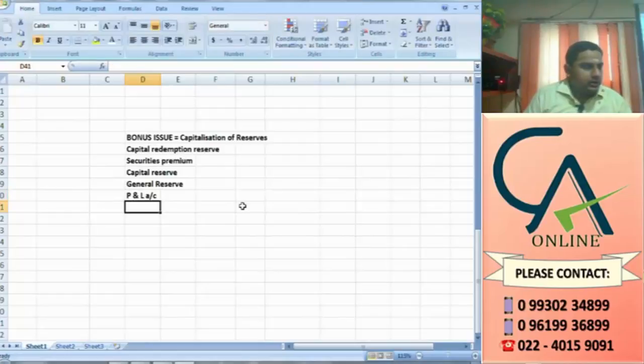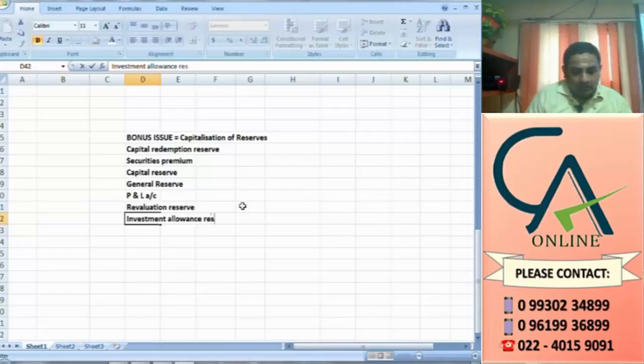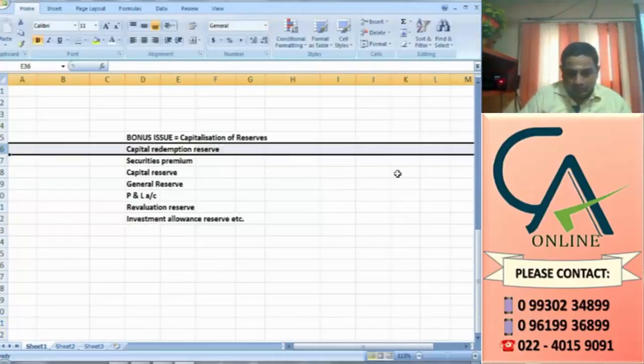In addition to that, there can be so many reserves like revaluation reserve of an asset as per AS 10. Then some statutory reserves to be maintained like investment allowance reserve, etc.